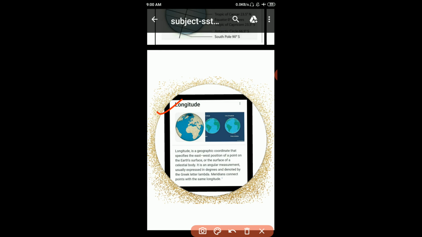Here is longitude. So student, longitude is a geographic coordinate that specifies the east-west position of a point on the earth's surface or the surface of a celestial body. It is an angular measurement usually expressed in degrees and denoted by the Greek letter lambda.